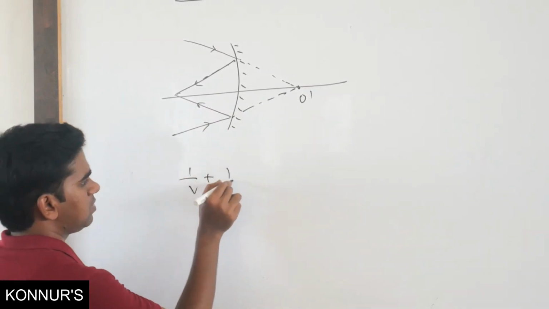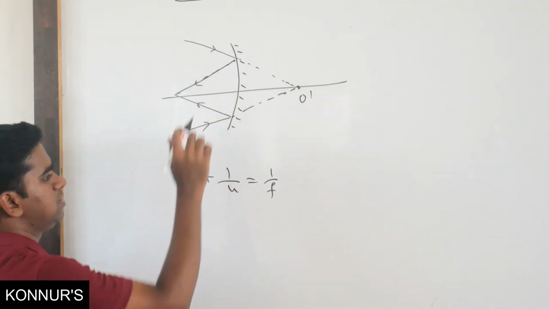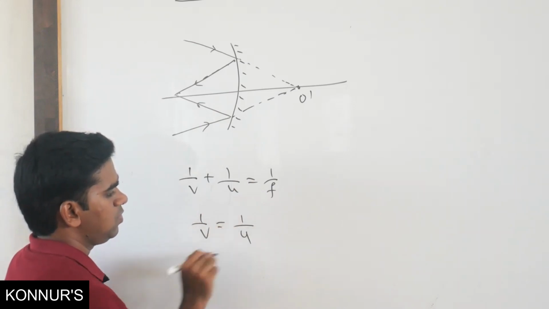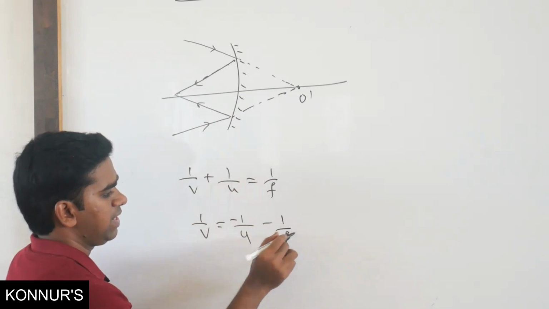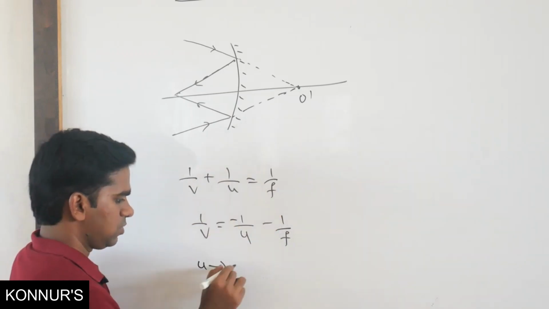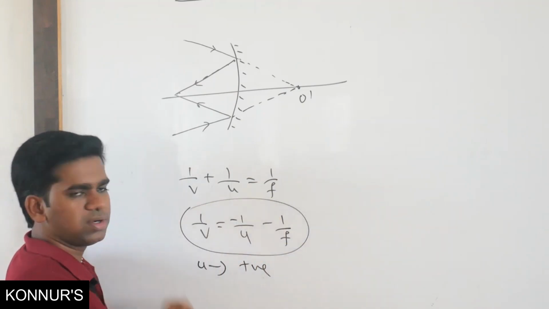1/v plus 1/u equals 1/f. Since it is 1/v equals, so 1/u will become negative, and this is also negative 1/f. Now u is always positive because it is on this side. If u is positive, this whole term is always negative.